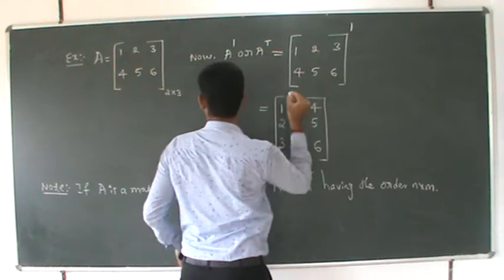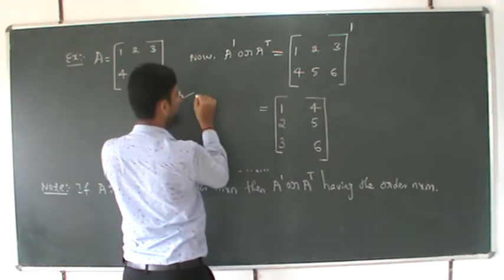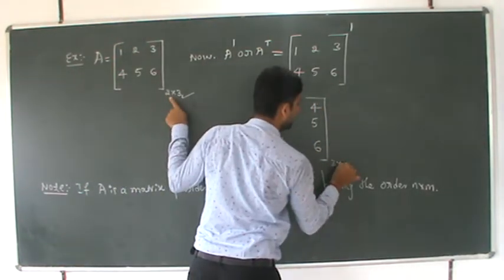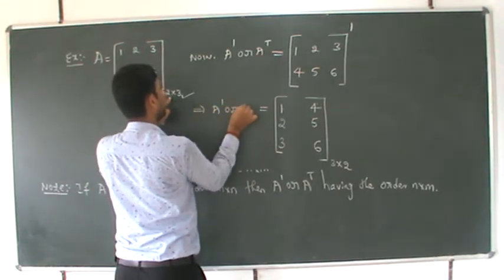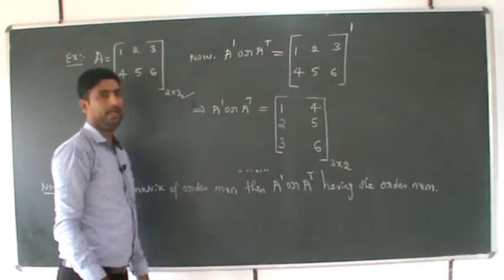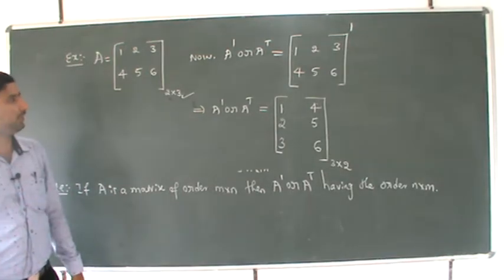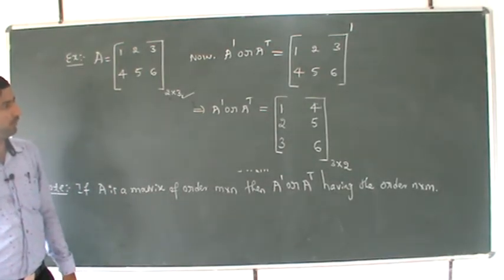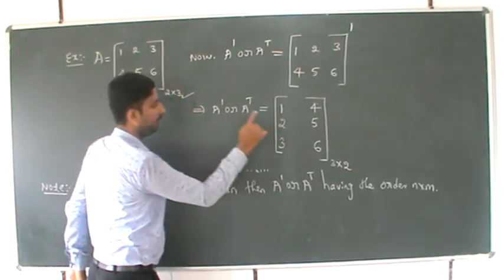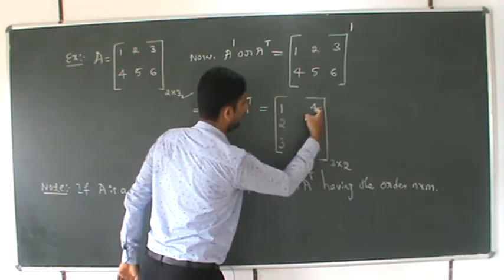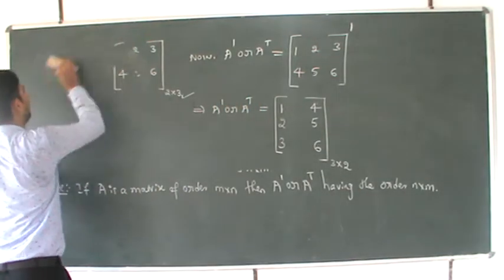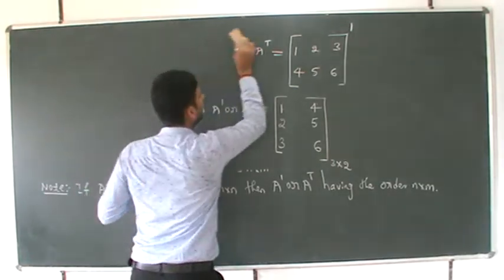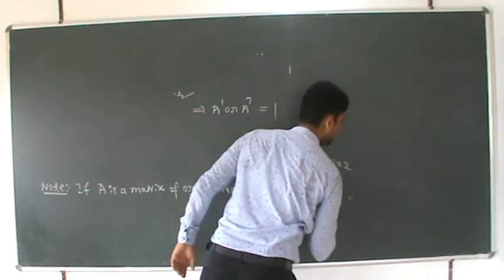What's the order? 2 cross 3 we had. Here there will be 3 cross 2, which implies A dash or AT is nothing but 1, 4, 2, 5, 3, 6. Before that it was 2 cross 3, now it becomes 3 cross 2. I will take one more example.